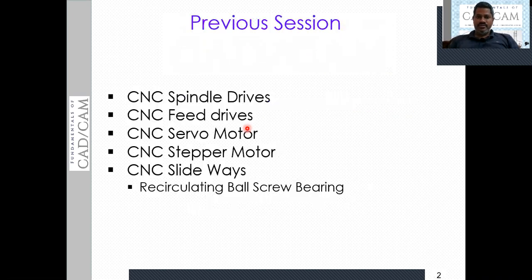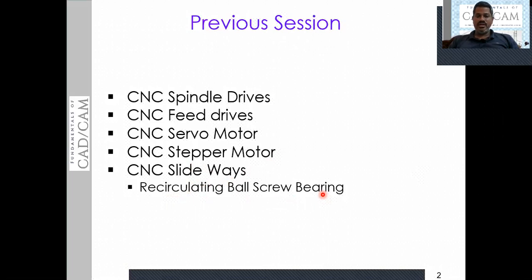In our previous session, we discussed CNC spindle drives, feed drives, and servo motors, in which we saw what are AC type and DC type of motors. Then we discussed the stepper motor, and finally we also discussed the slideways, what the slideways are and their functionality. We also discussed the recirculating ball screw bearing, which is used to give the feed motion to the table and reduce the friction. These are the previous session contents.